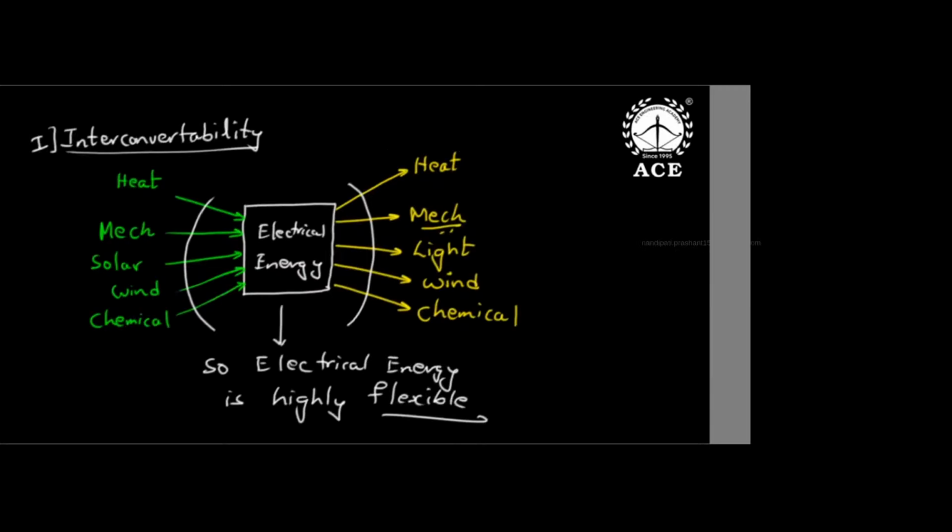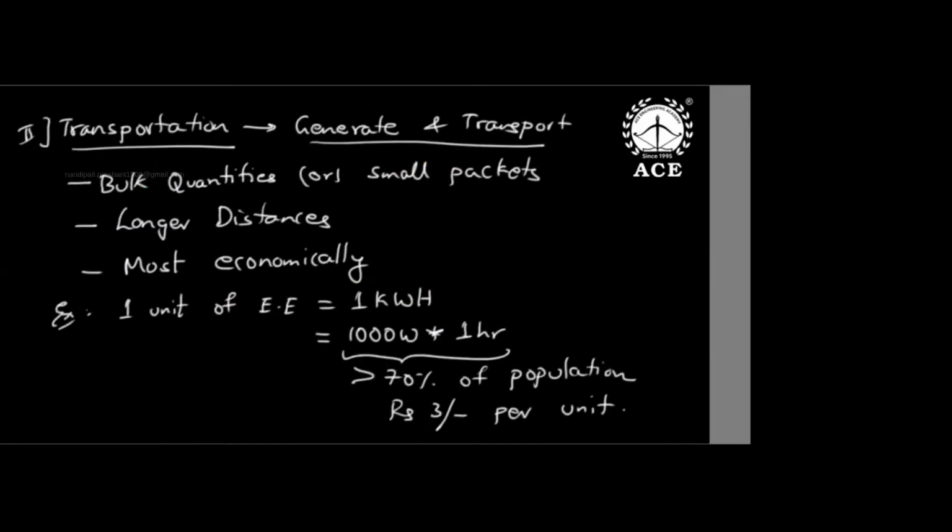I told you interconvertibility is a process where we can convert different forms of energy into one common platform and you can transport it or convert it back. And transportation, yes, we can transport this energy anywhere in the world, both in bulk quantities and small packets, over longer distances and most economically. That is the reason this energy is very, very special.